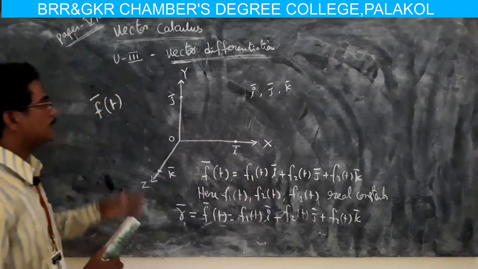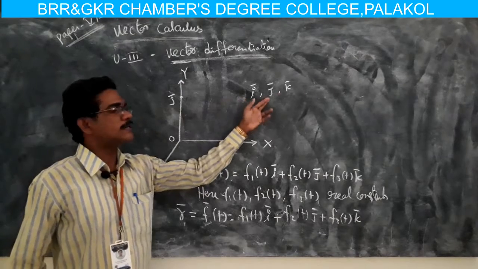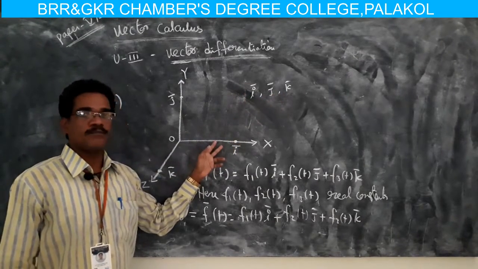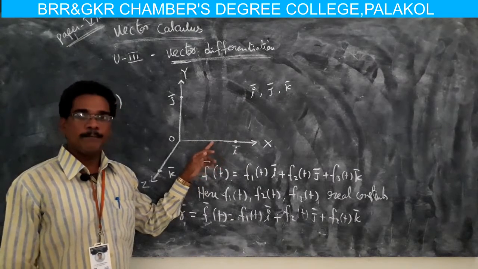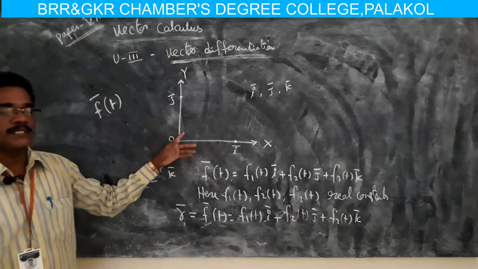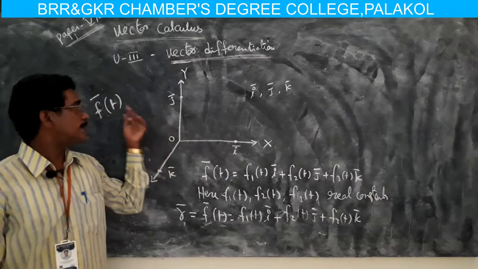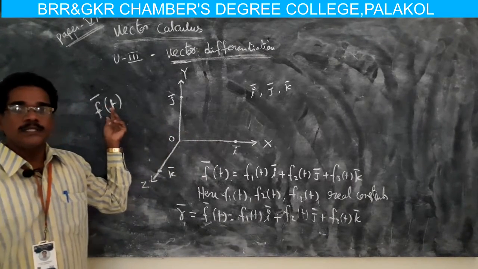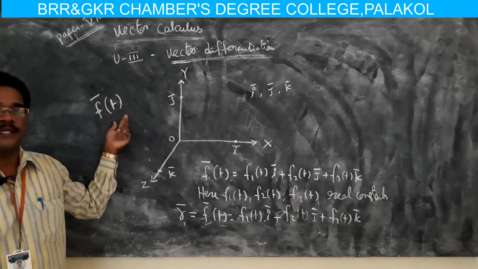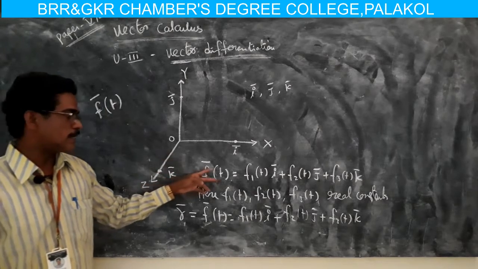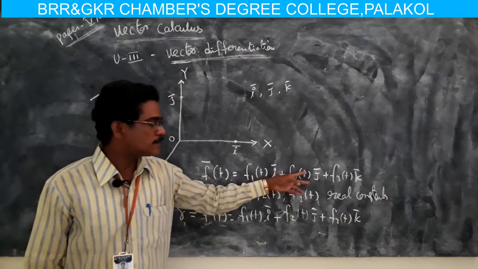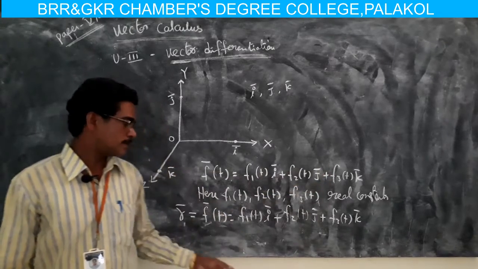So here i bar, j bar, k bar are three mutually perpendicular unit vectors in three dimensional space. If f bar of t is a vector function, then f bar of t can be expressed as f bar of t equal to f1 t i bar plus f2 t j bar plus f3 t k bar.